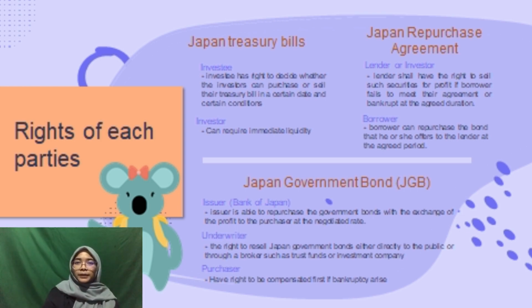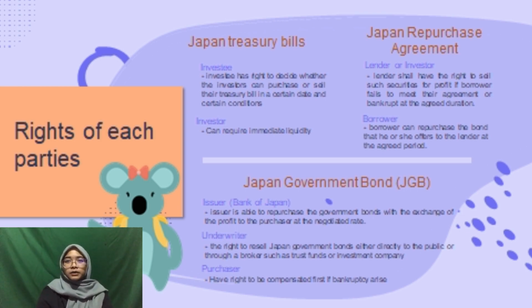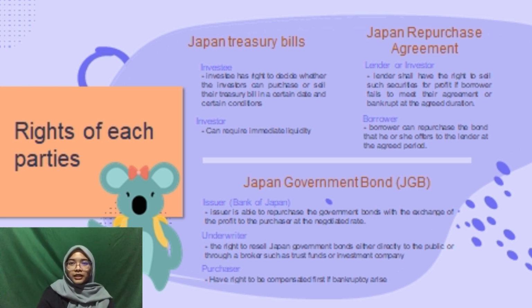The third one is the Japanese government bond. The issuer, which is the Bank of Japan, is able to repurchase the government bond in exchange for the profit to the purchaser at the negotiated rate. Second, the underwriter has the right to resell Japan government bonds either directly to the public or through a broker such as a trust fund or investment bank. The last one is that the purchaser has the right to be compensated first if bankruptcy arises.